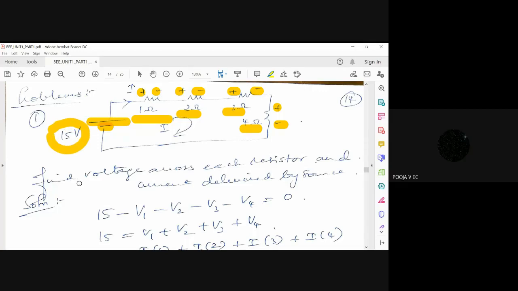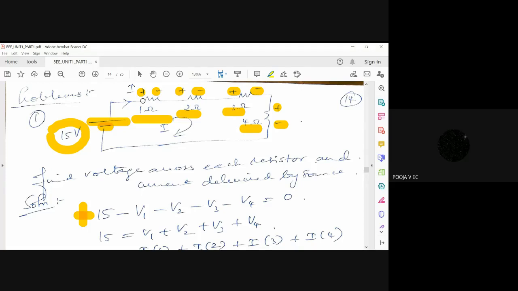It is positive, sir. It is plus 15, 15 volt. Yes, because the current is flowing inside the battery from minus to plus. And what about all the four resistors? Assume the voltage across the 1 ohm is V1, then V2, V3, V4. So what is the polarity of V1?